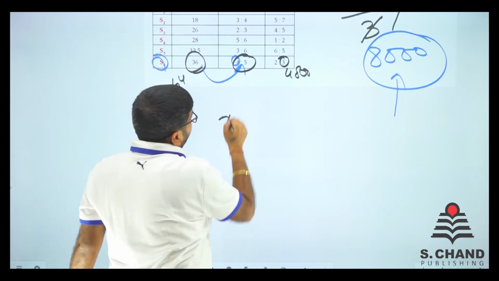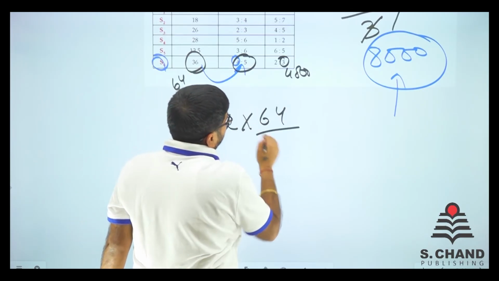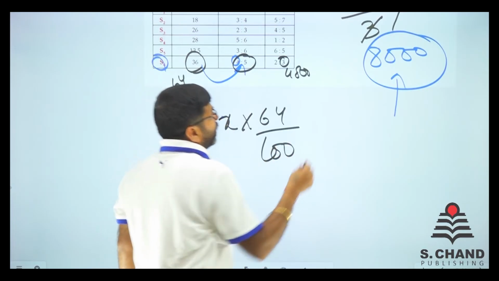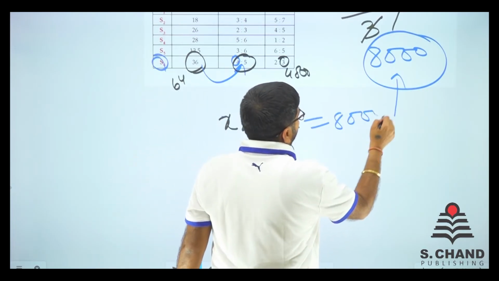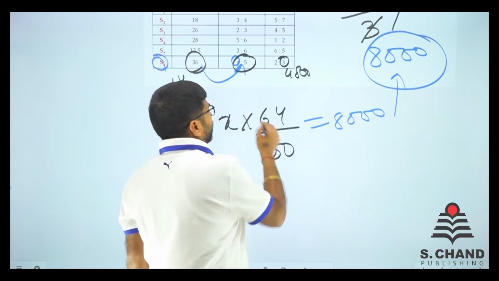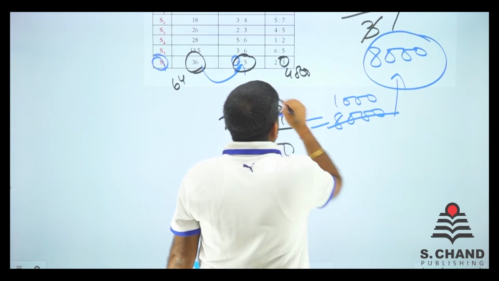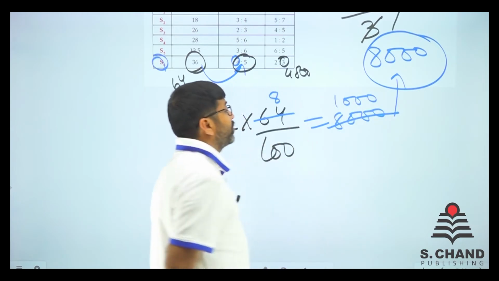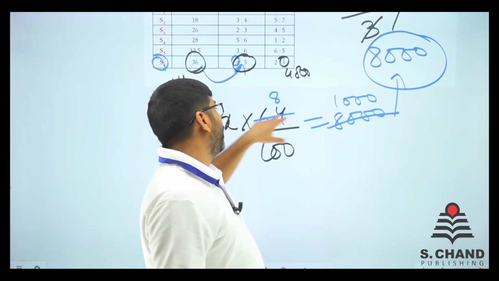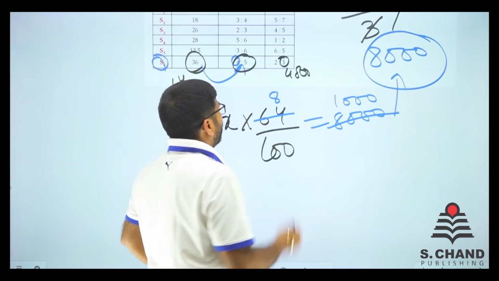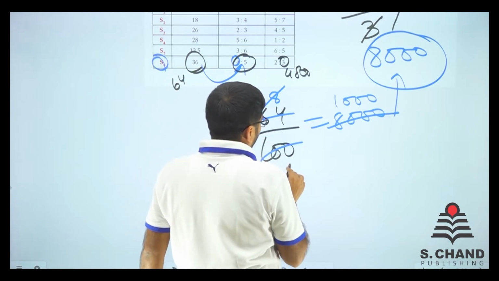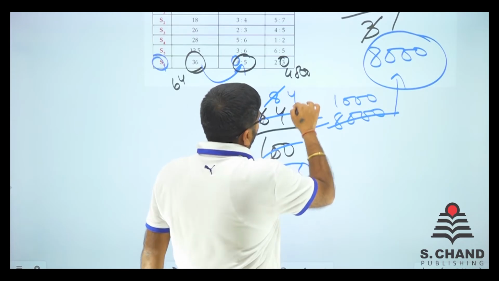So this X, 64% is 8,000. So what is the simple calculation? 1,000 will come here and 8 will come here. Why? Because 8 into 1 is 8 and 8 into 8 is 64. So what we'll do is reduce 8 first, like 50 here and 4 here.